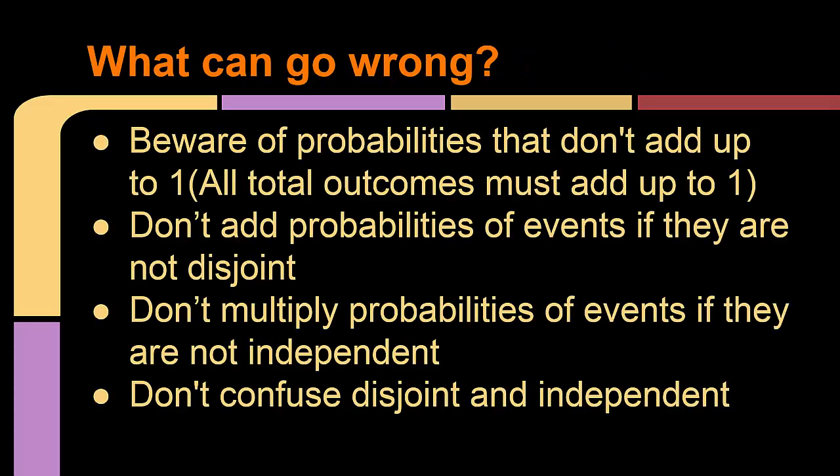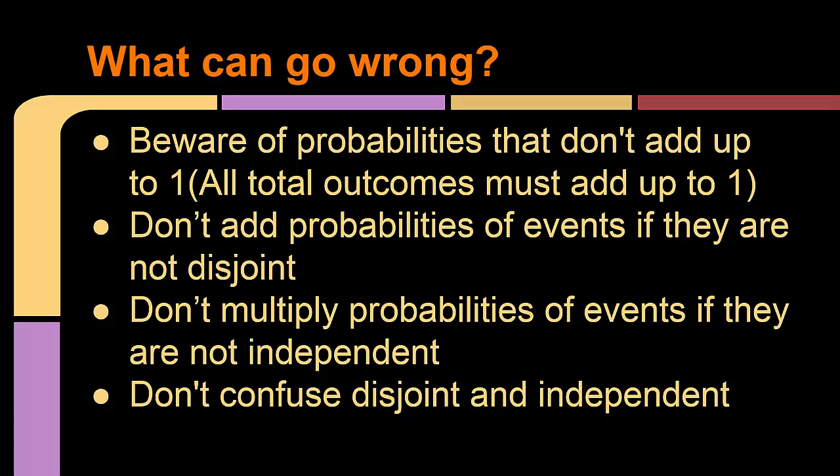What can go wrong? You should be aware of probabilities that don't add up to 1. All outcomes must add up to 1; they are all a percentage out of 100. Don't add probabilities of events if they are not disjoint. Events must be disjoint to use the addition rule, otherwise the sum may be more than 1.